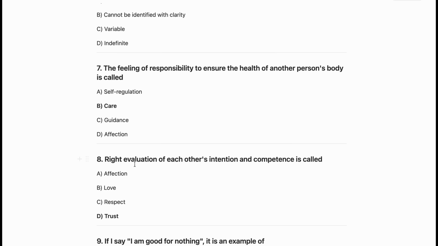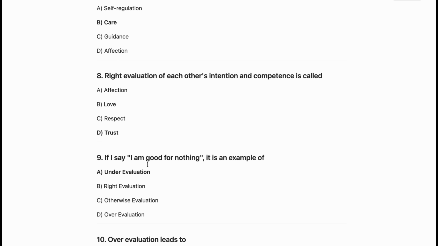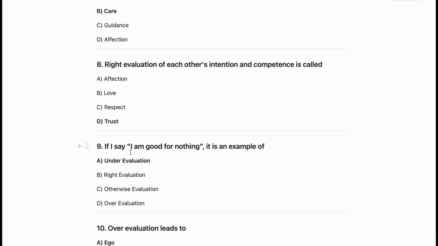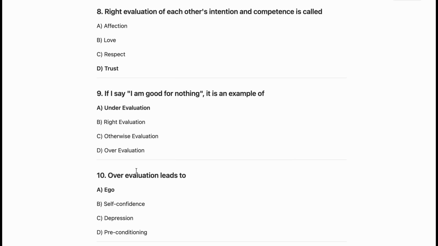Now the next question is right evaluation of each other's intention and competence is called trust. So this we called as trust. So D is the correct answer. If I say I am good for nothing, it is an example of under evaluation. So we are taking ourselves under evaluation. So A is the correct answer.